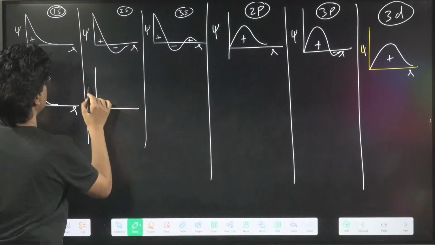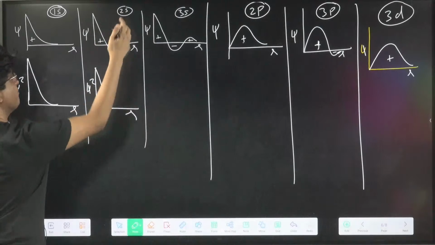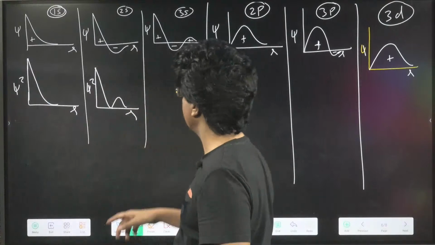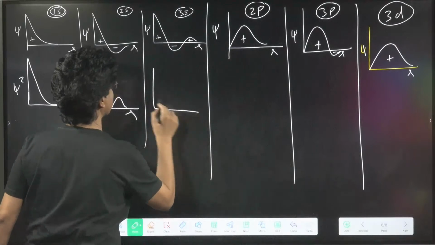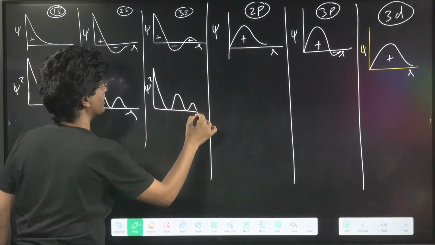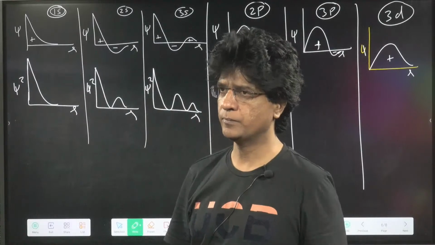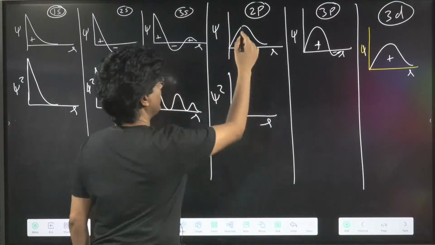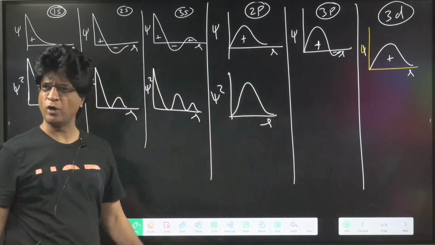And this one, psi square, this is R. The positive will become even steeper and negative becomes positive. But remember that the height of the mountain keeps on decreasing in psi square. Now come over here, say for 3s, this is psi square, this is R. The height of the mountain will keep on decreasing. Is that clear? Now come over here, the psi square out here will be again the same thing, it's already positive, so the square will be a little bit steeper, not more than that, almost a similar graph.